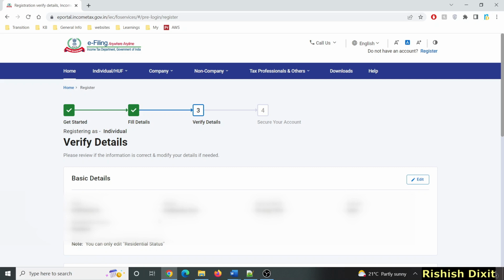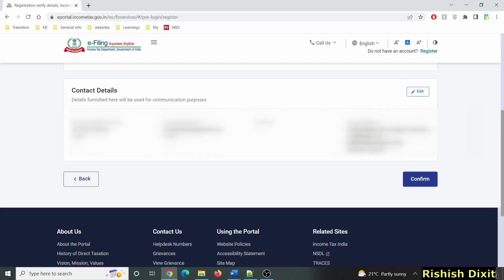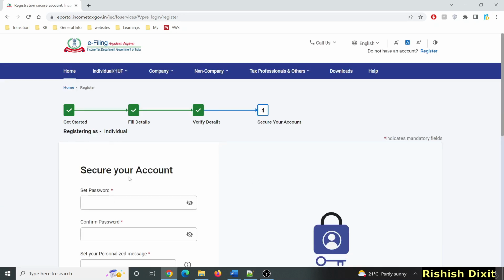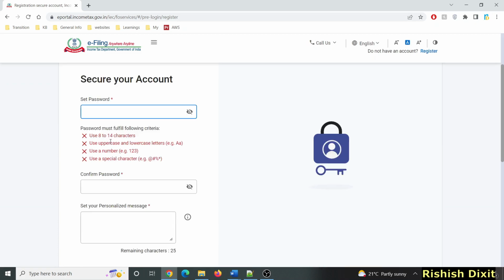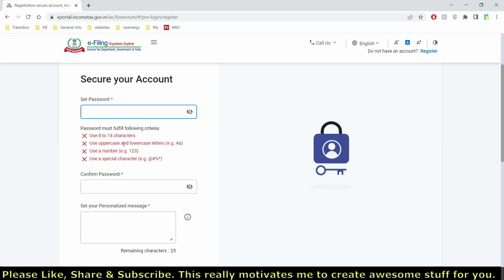Once you scroll down, you can find your contact details. Here you can see your mobile number and primary email ID. So anyways, you will get OTP on this number and email ID, so you have to ensure that it's correct. Now you have to click here on confirm. On this step, you have to enter your password and you have to follow these criteria which are mentioned here. So just set your password.